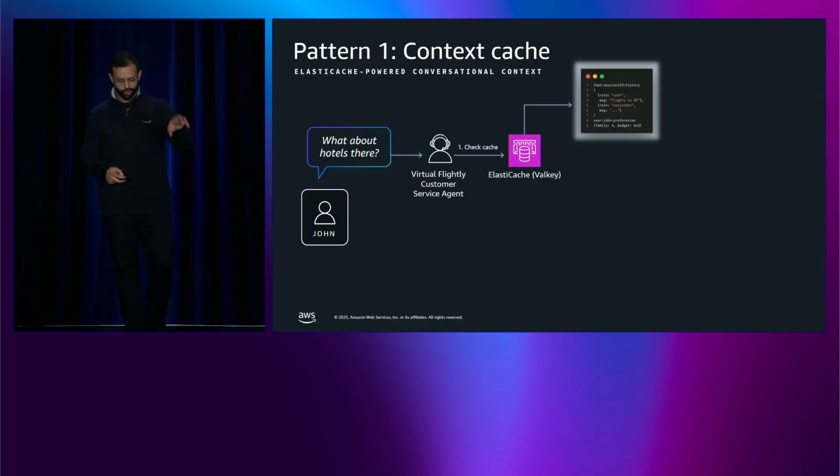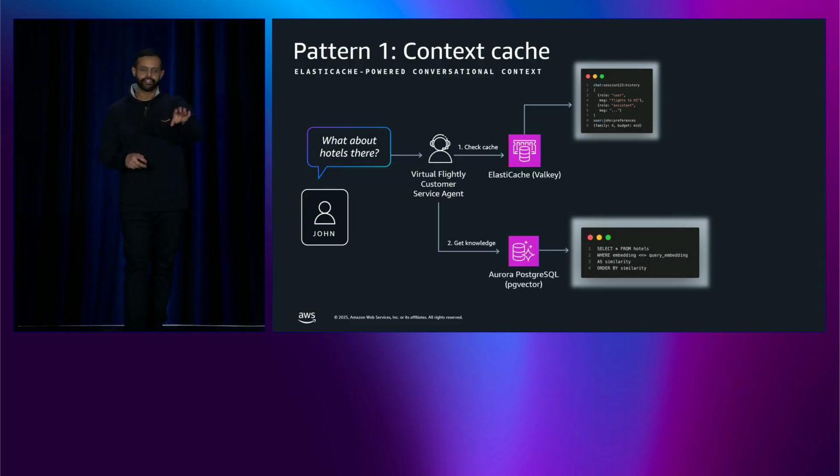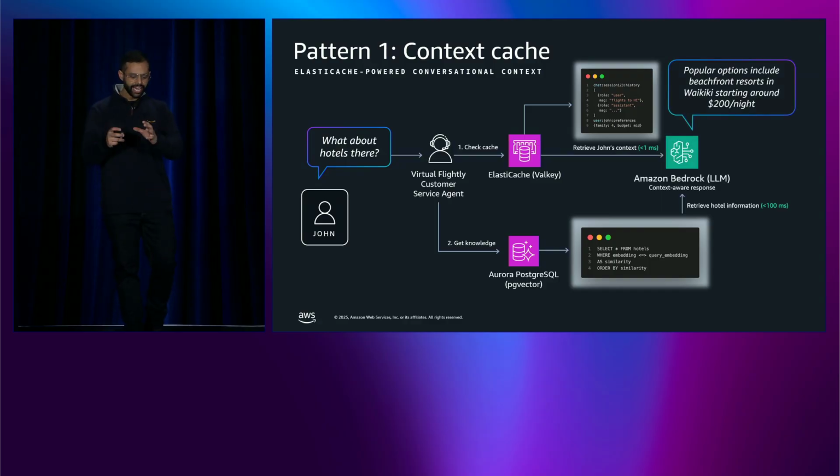The agent goes and queries Valkey, retrieves John's complete context, remember the whole parallel operation, chat history from the Hawaii flight discussion, session state, user preferences, etc., etc. Simultaneously, it runs a semantic search with Aurora database. In the end, all of this generates a context-aware response, taking in John's preferences, etc., etc.